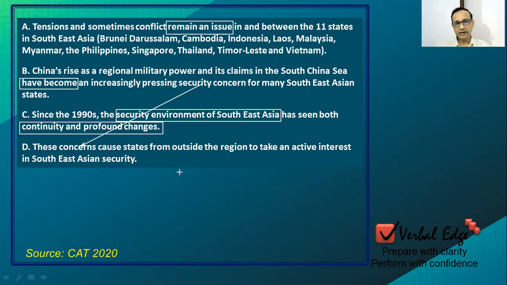As we discussed about the last sentence, the idea introduced here is that states from outside the region are taking active interest. Now, no other sentence is elaborating on this part, right? So it ends here. Obviously, this article would have gone on and talked about the other states taking interest in Southeast Asia, but at least in this paragraph, there is no sentence which takes it forward.